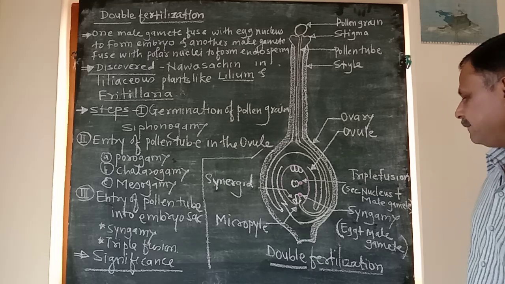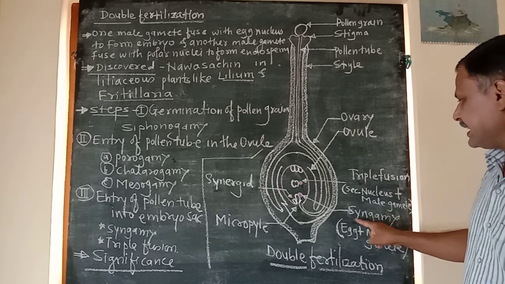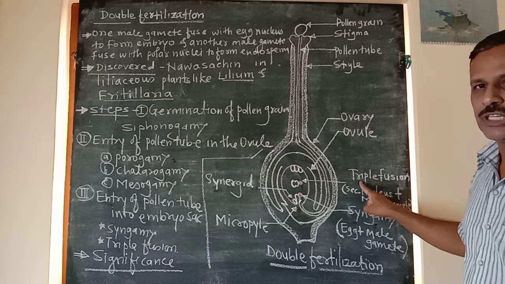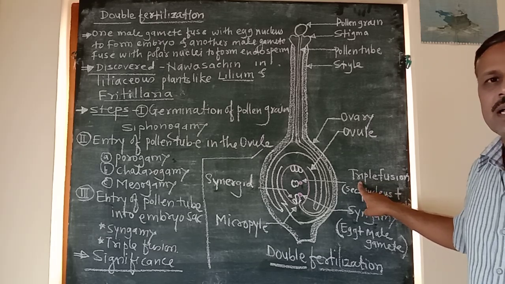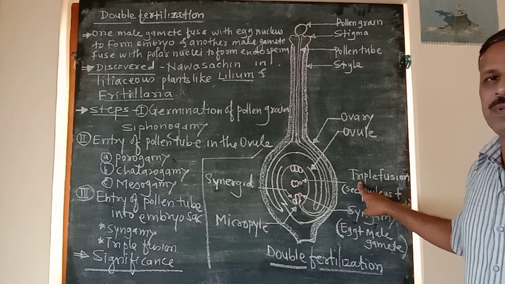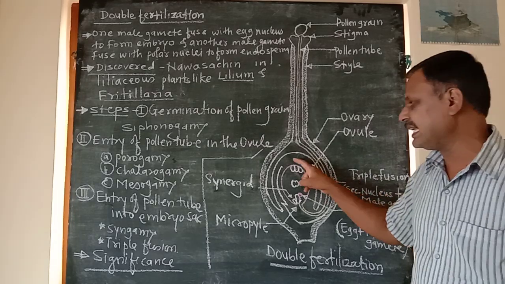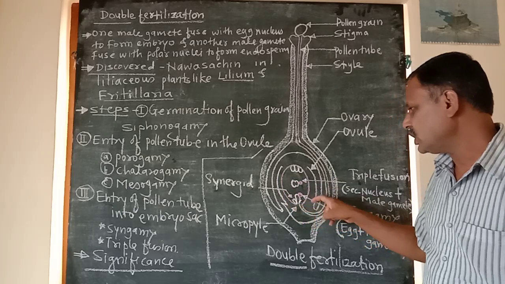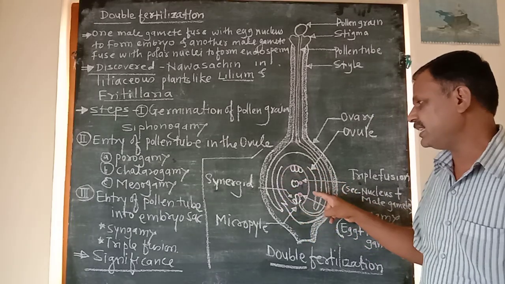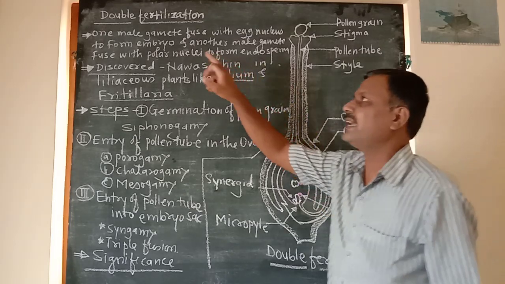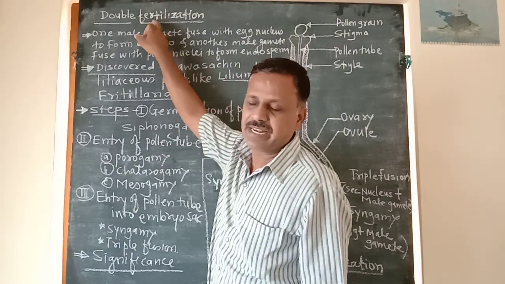Thus, when syngamy and triple fusion take place within the same ovule, it is called double fertilization.